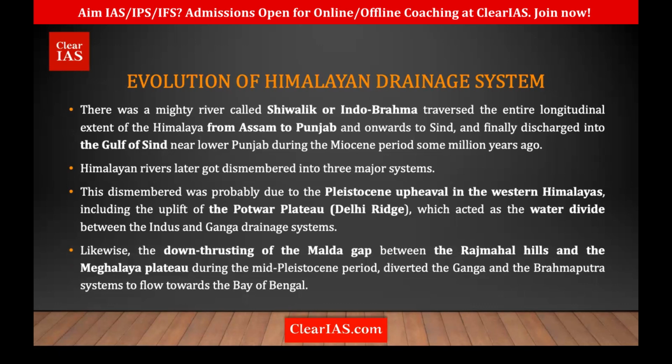Due to the down thrusting of this fault, both the Ganga and Brahmaputra started to flow into the Malda Fault and empty into the Bay of Bengal. That is how the Himalayan rivers evolved.